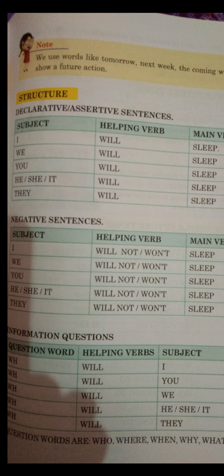When you have information questions, like WH questions, such as who, where, when, why, what, which and how. Like, where will I sleep, where will you sleep, where will we sleep, where will he or she or it sleep, where will they sleep. So like this we write the structure.